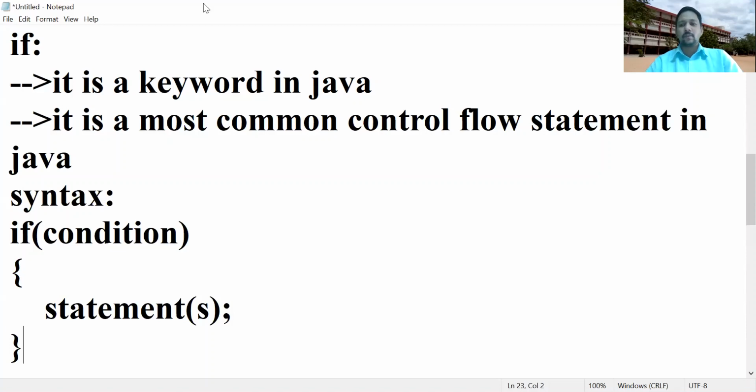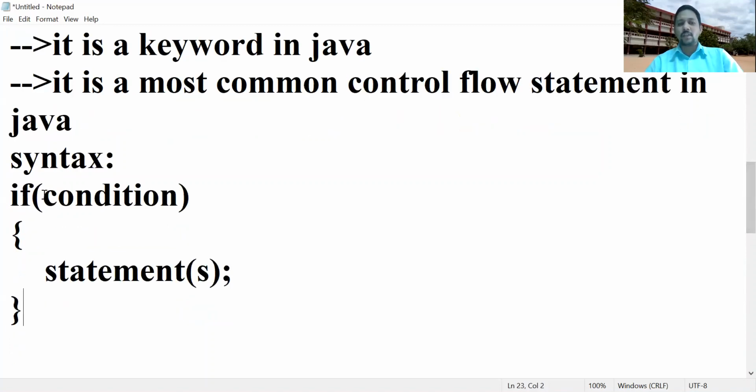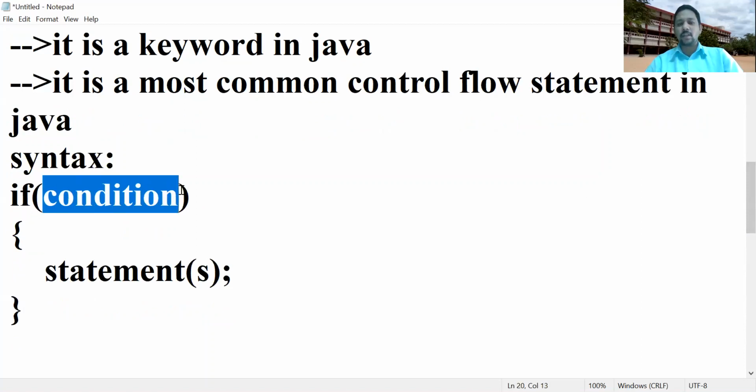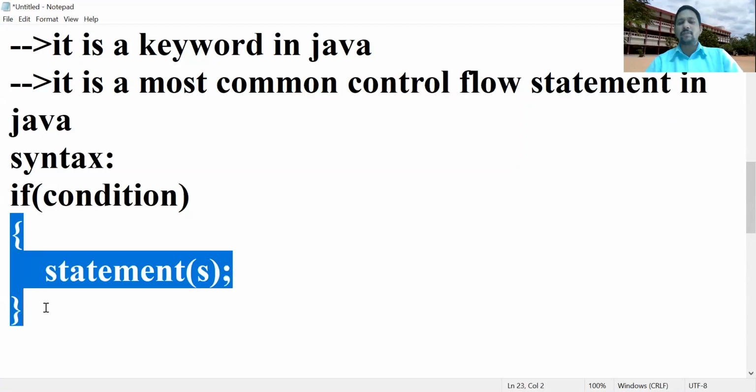According to the condition, if the given condition is true, it will enter into the block and execute the set of statements written by you. This is the if statement.